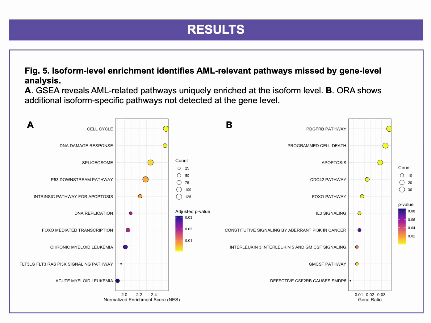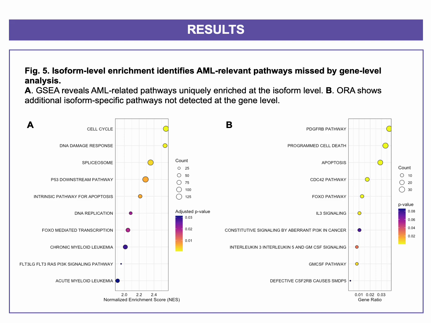To understand the biology behind these isoform level findings, we ran pathway enrichment analysis using hazard ratios from the Cox regression. In both 5A and 5B, we selected the top 10 AML-related pathways that were significantly enriched at the isoform level, but not at the gene level. Figure 5A shows results from gene set enrichment analysis, and 5B shows overrepresentation analysis.